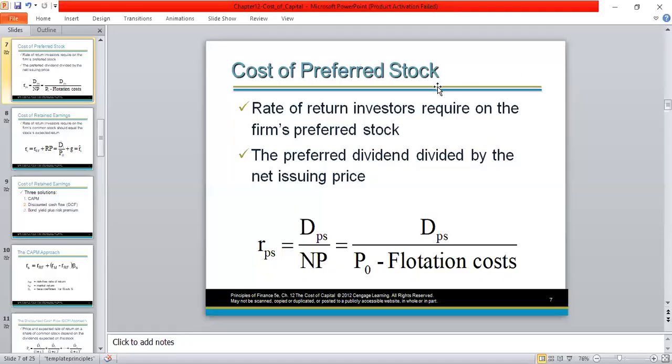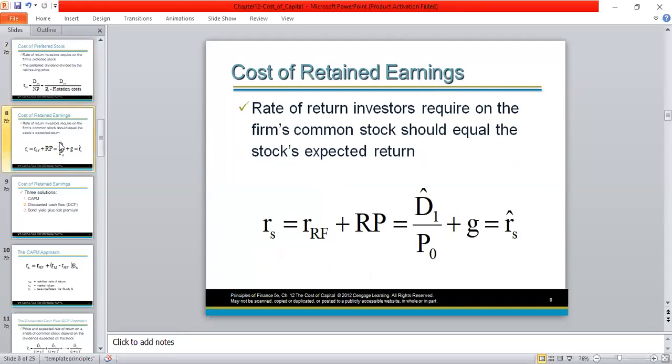So cost of preference shares, or required rate of preference shares, is the return required by preference shareholders that we calculate by dividing preference share dividends by net price of preference share, which is the difference between current price and the flotation cost. Retained earnings are existing ordinary shares.